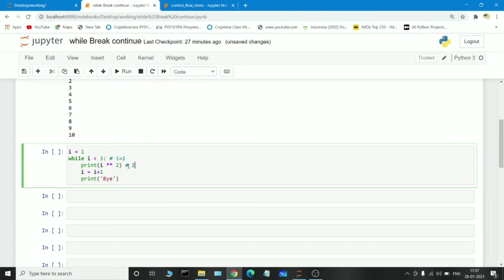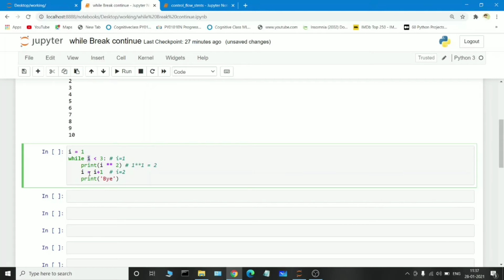And in this logic we are just incrementing the I value, so the I value will be 2. Initially it is 1, but it increments the value, it is 2, so we are printing by condition. So again it will get repeated.